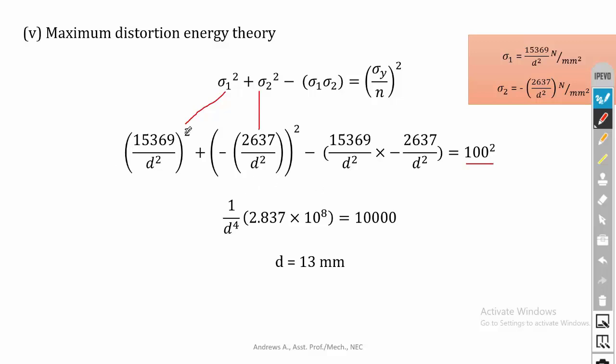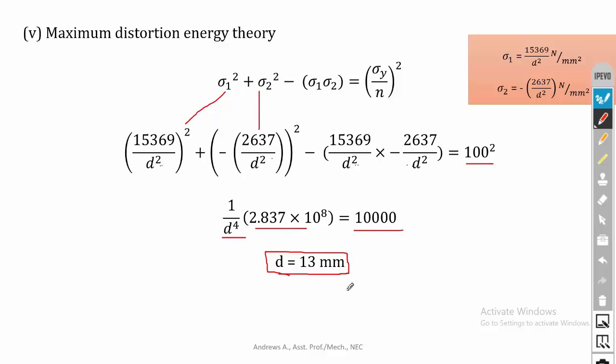Then here you will get d square, d power 4, then minus, if you multiply these two, you will get d power 4. Take d power 4 commonly outside, inside that you will get 2.837 into 10 power 8, that is equal to 10,000. If you solve this, then finally you will get d is equal to 13 mm. So here also the diameter is 13 mm.